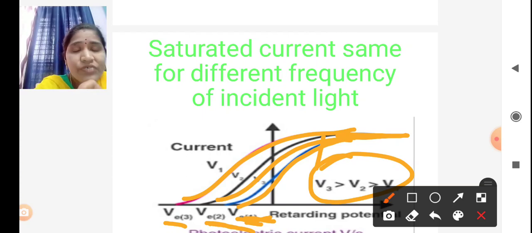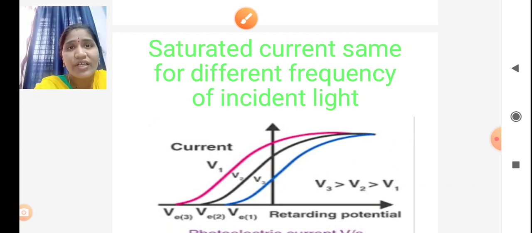So different frequencies of light have the same saturated current. Whether yellow color, red color or blue color light is incident, the flow of current is the same. That is the effect of the frequency of incident light.